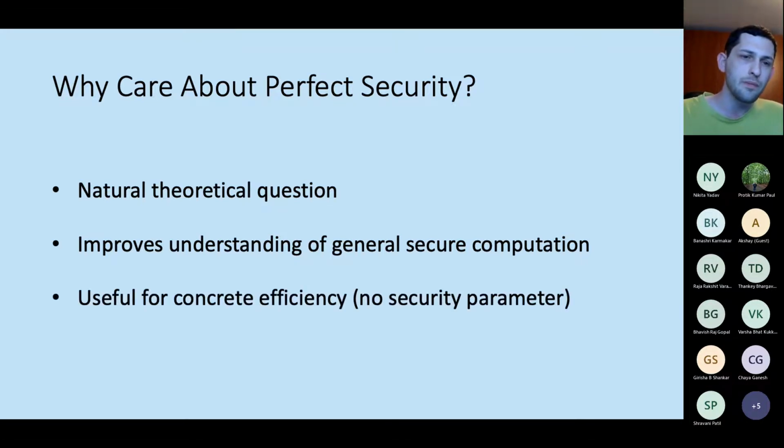Finally, notice that because the protocol admits perfect security, there is no security parameter. We want the real world and ideal world to be identically distributed, and because there is no security parameter, the efficiency of the protocol is concrete efficiency. It is just the number of bits they exchange, just some number, not a function. So this could also have some implications for practical uses.